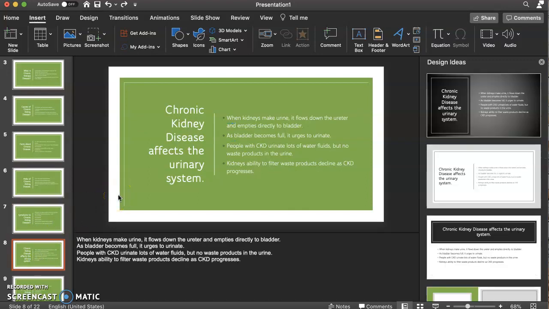Chronic kidney disease affects the urinary system. When kidneys make urine, it flows down the ureter and empties directly into the bladder. As the bladder becomes full, it urges you to urinate. People with chronic kidney disease urinate lots of water and fluids, but no waste products in the urine. The kidney's ability to filter waste products declines as chronic kidney disease progresses.